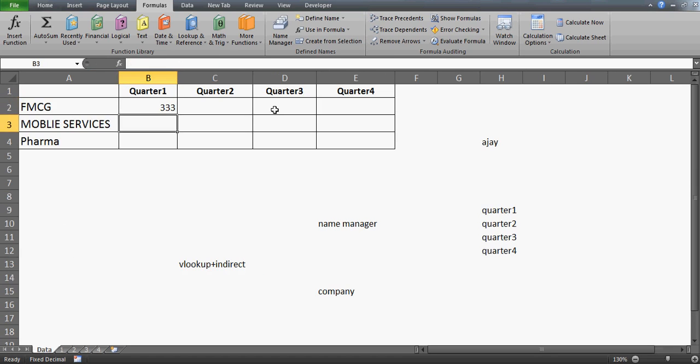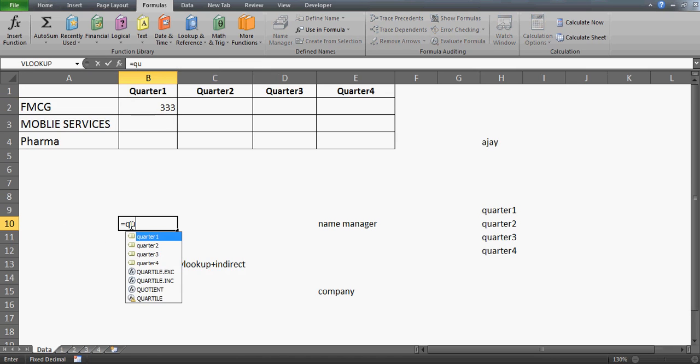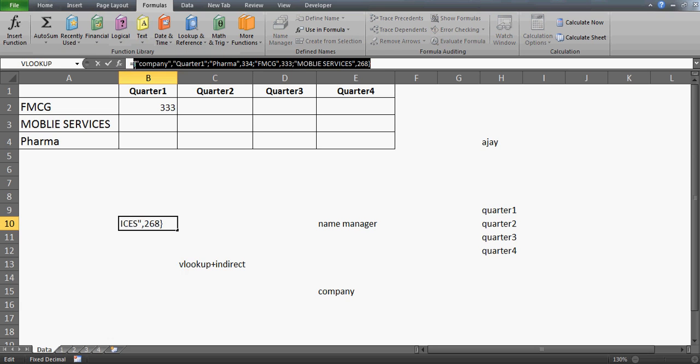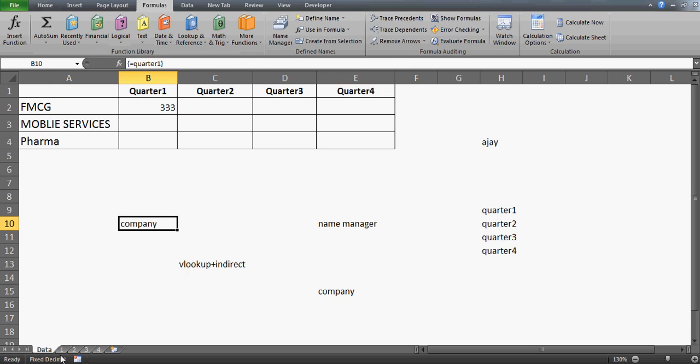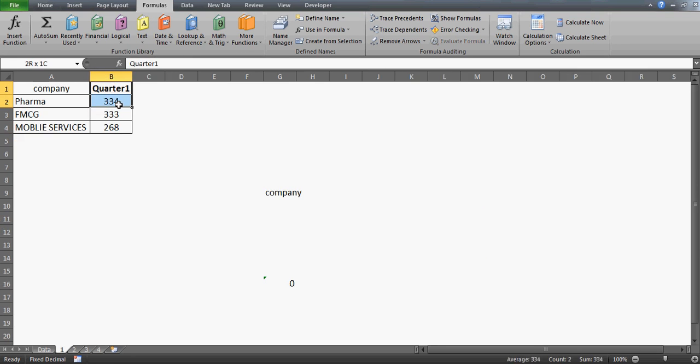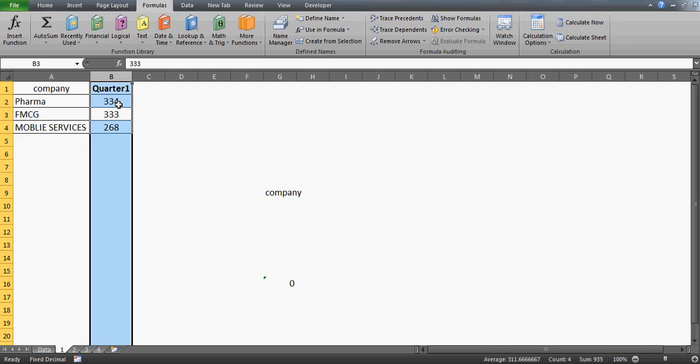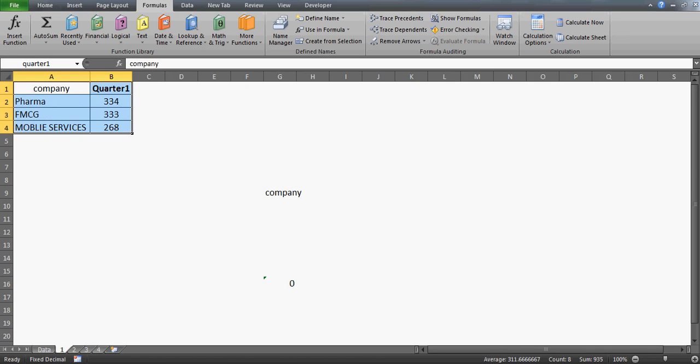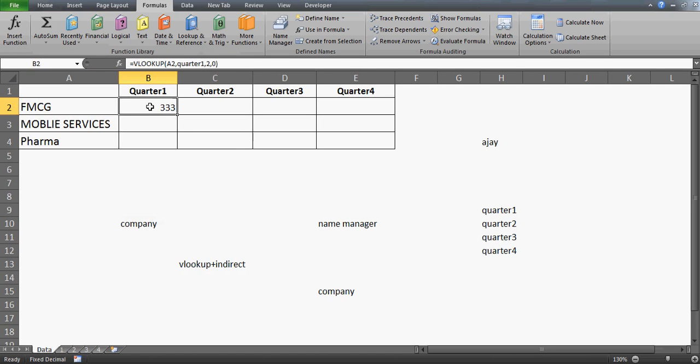Very nice. If I change this to, let's say, 333, should we get that value? Yes, we are seeing that value. So what is happening? I already showed you that Quarter 1 is not a text but it's a table. If I press Control Shift Enter, this is what I will get, the entire table. So in my table, what you are doing is you're saying on the second column, go look up this FMCG company and give me the second column. So in this table your VLOOKUP is working, right? So this is how you can write this Quarter 1.